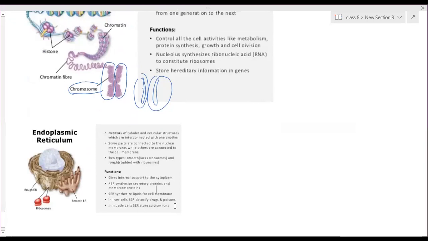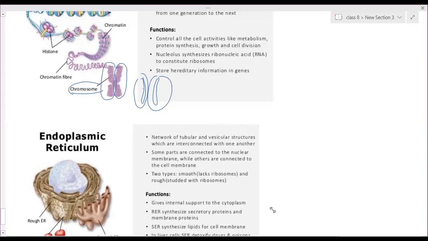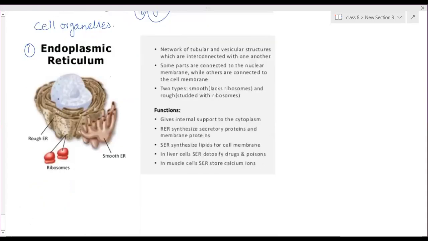Others are now cell organelles. Now we have to learn, these are the main components done: cytoplasm, cell membrane, cell wall, and nucleus. Now a few cell organelles you have to learn. In that, first one is endoplasmic reticulum. So endoplasmic reticulum, we also call it ER. So this surrounds the nucleus.